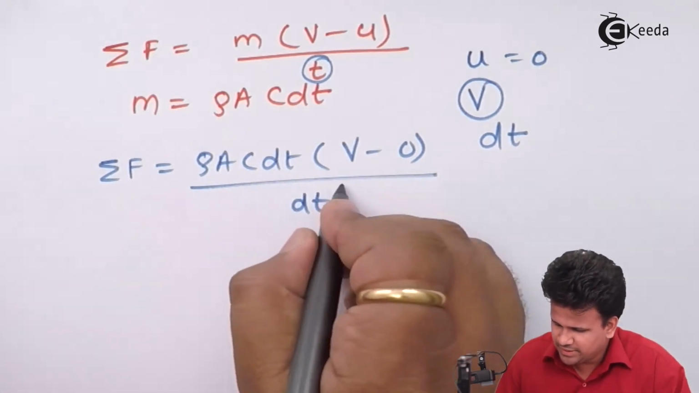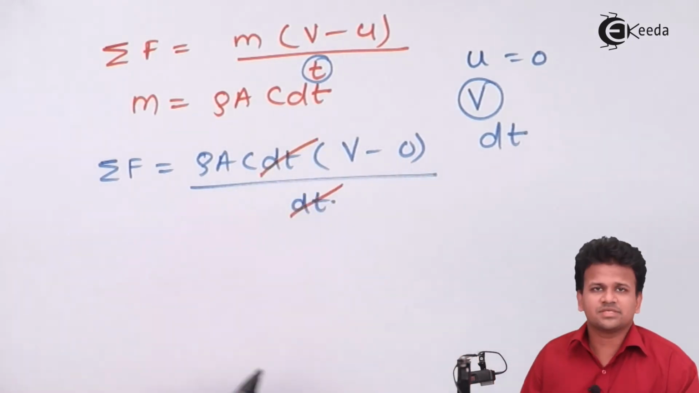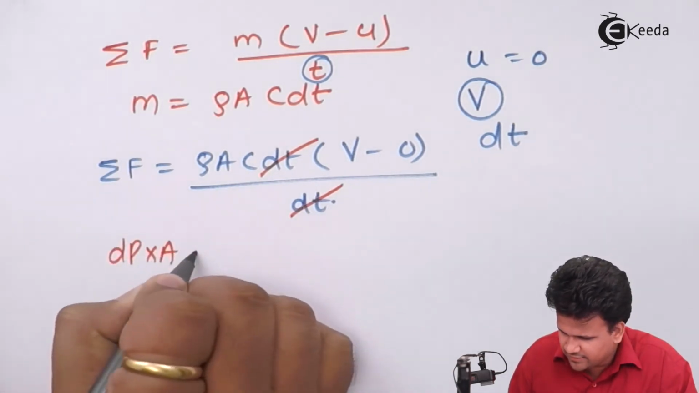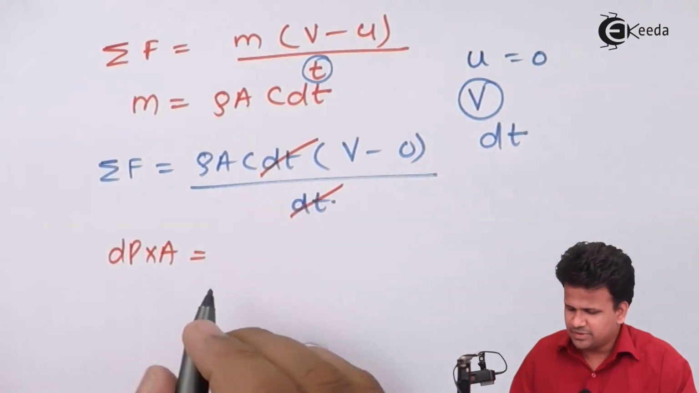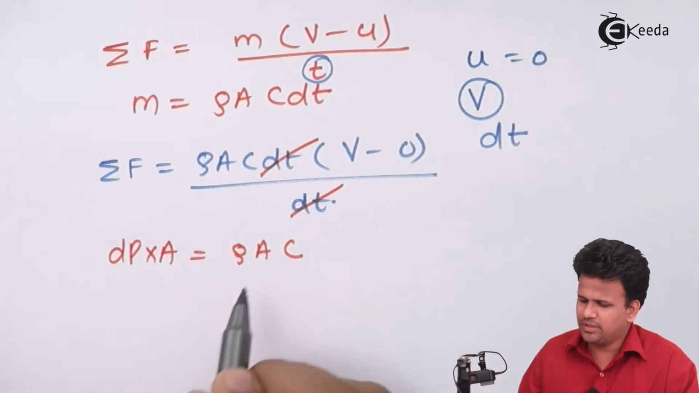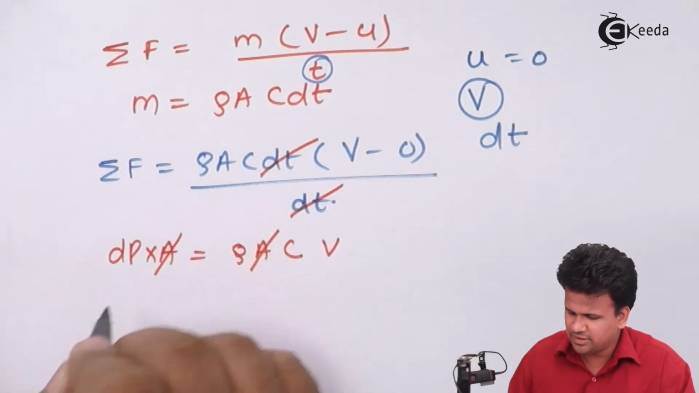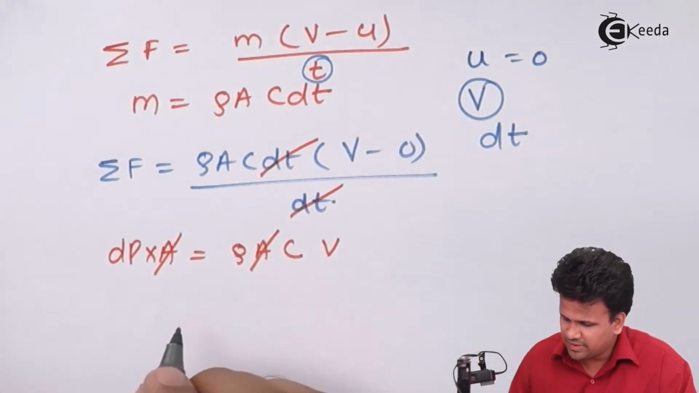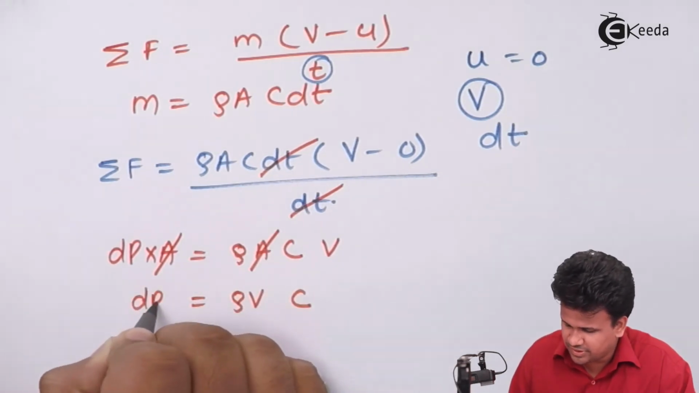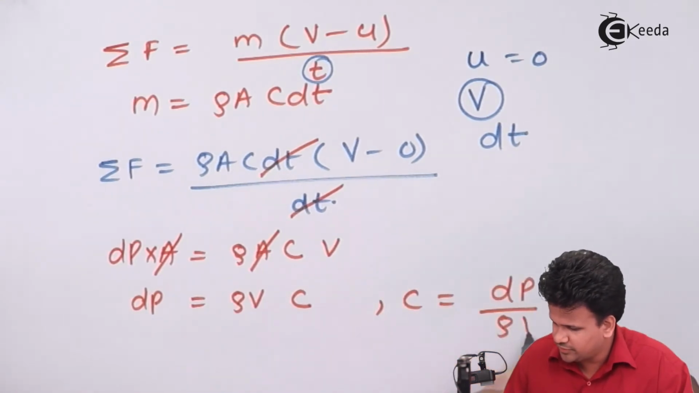So over here dt and dt will cancel, and we are left with the left hand side of this expression as dP into area, which we have seen earlier, and this will be rho into C into area into v. So area and area will go away, and what we will be left with is rho v into C is equal to dP, or C is equal to dP upon rho into v.